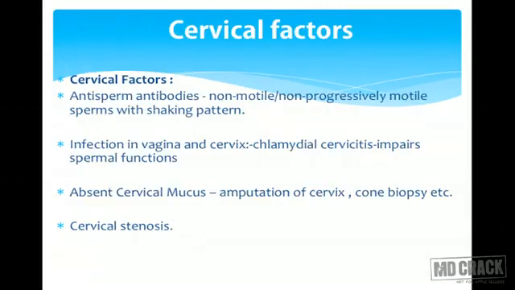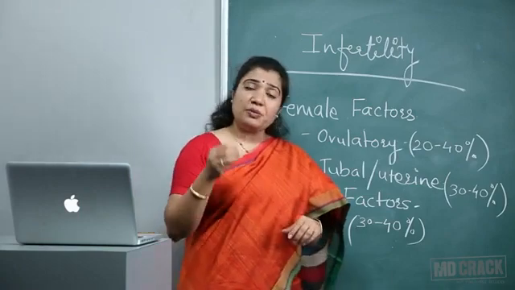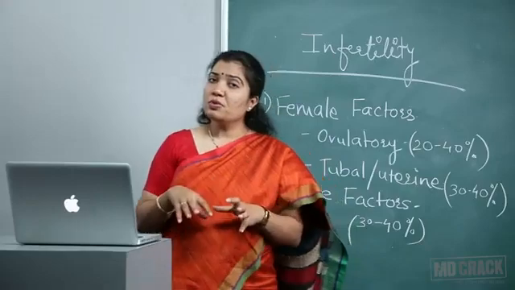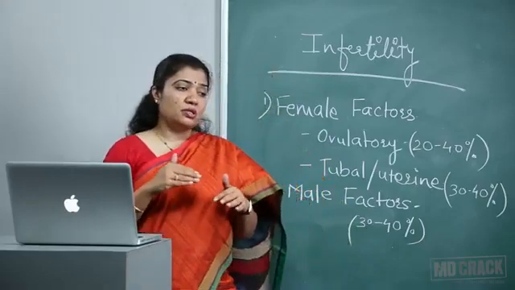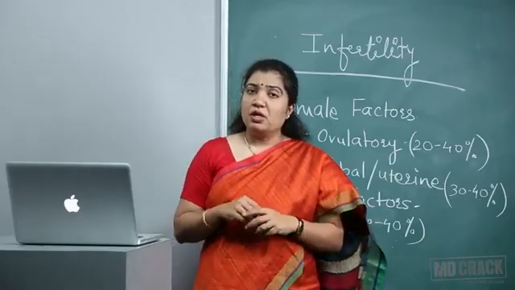Now coming to a little complex part, that is cervical factor. What are the cervical factors? We all know that after coitus, semen gets deposited in the posterior fornix, and sperms have this reaction with the cervical mucus.